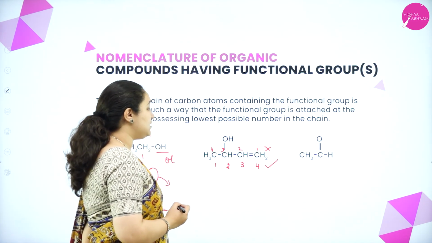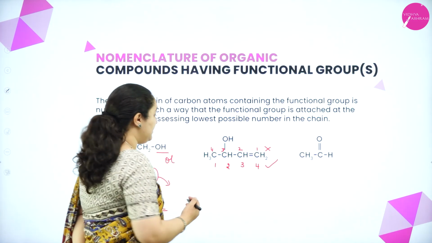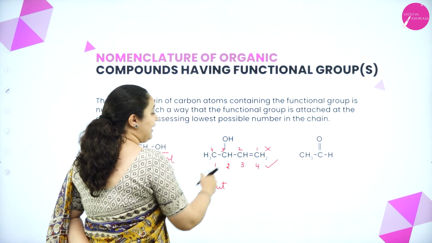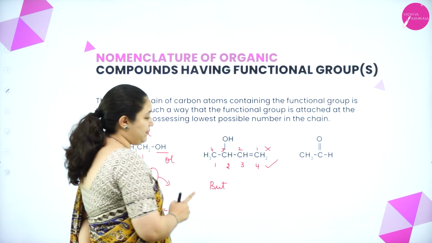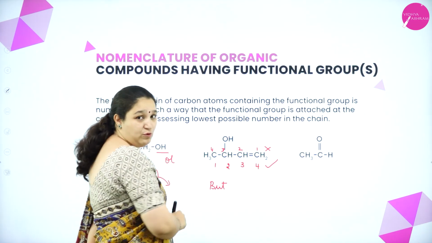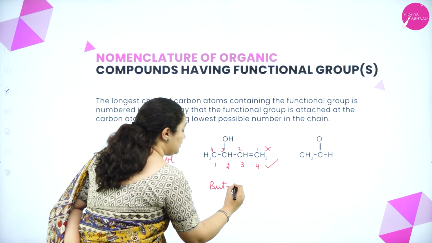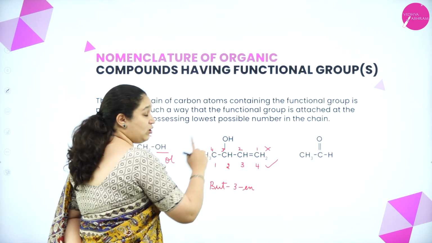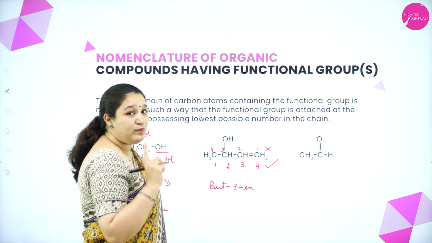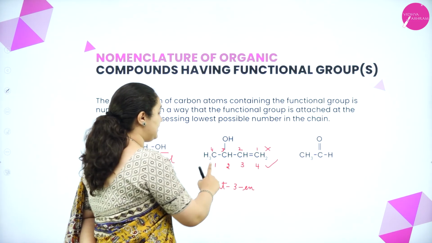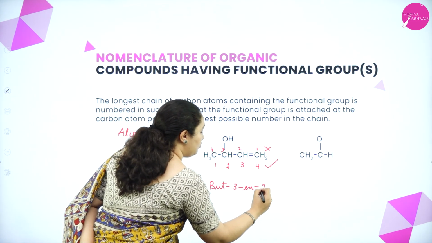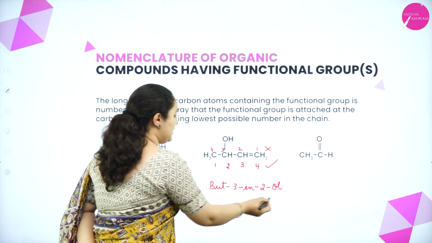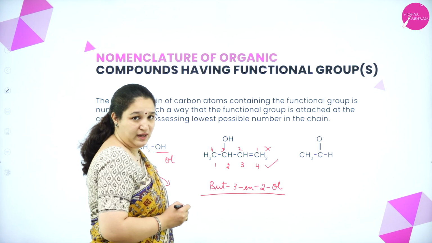Now, what is the root word? It is but, correct? And there is a double bond present between the third and the fourth carbon atom. So, 3-en. E I am not writing because I have a functional group, and to which carbon atom is the functional group attached? To the second. So I have to write 2-ol. So this is the IUPAC name.